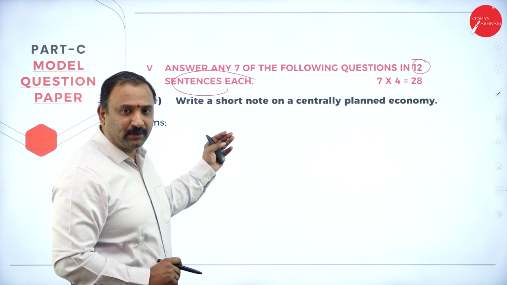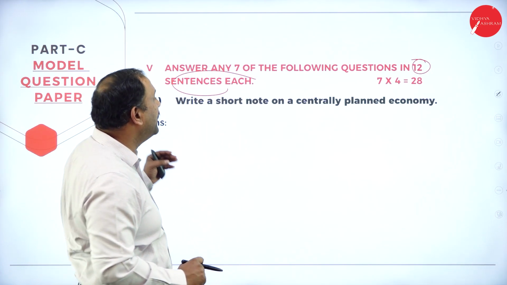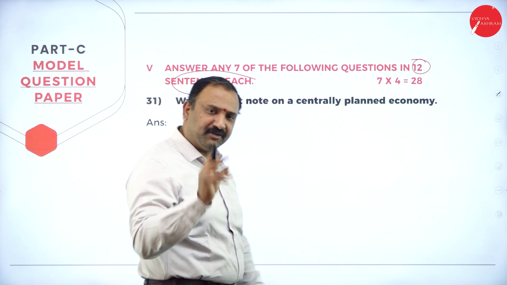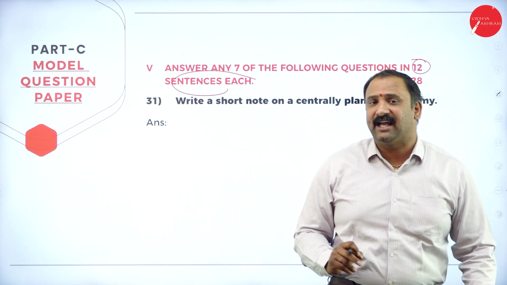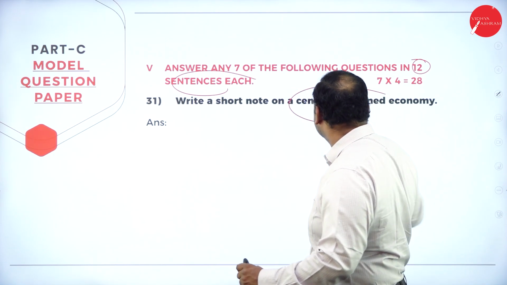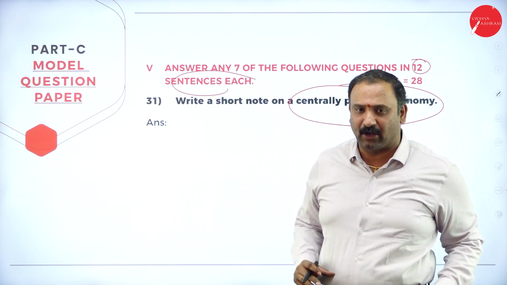Now you will have to take 7 questions out of the given 10 or 12 questions there, and you need to answer them. Definitely there will be 1 question from chapter 1, which is Introduction to Microeconomics, and one of the favorite questions is: define or write a note on the centrally planned economy.